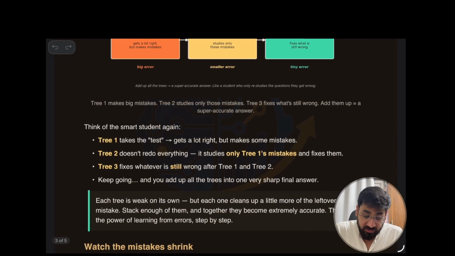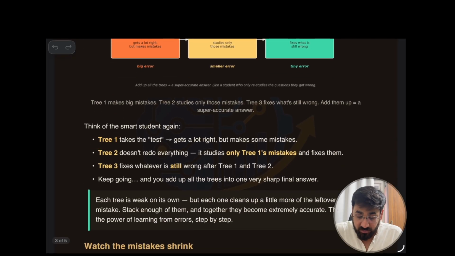Tree 1 takes the test and gets a lot right but also makes mistakes. Tree 2 does not redo everything, it will not start from scratch. It will just fix the mistakes that tree 1 has made, and tree 3 will do the same for tree 2, and will keep going until a final sharp answer is achieved.